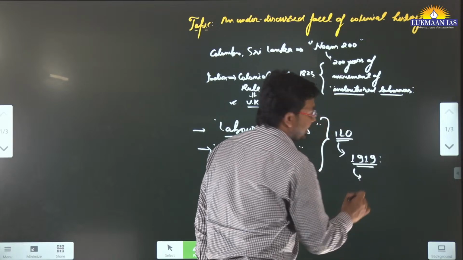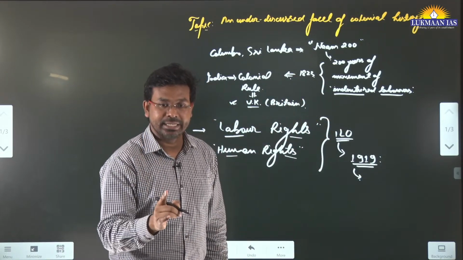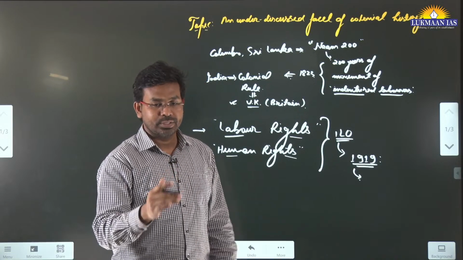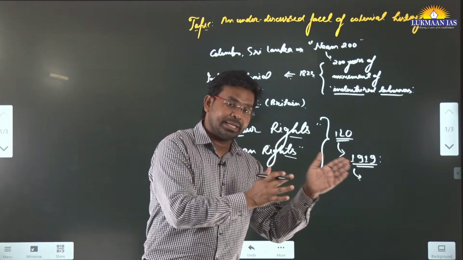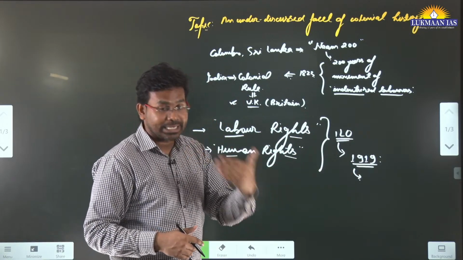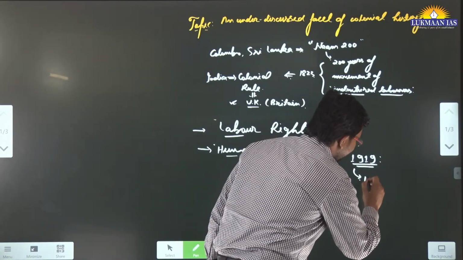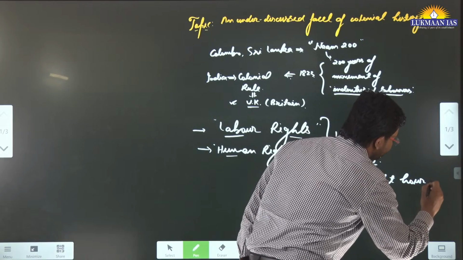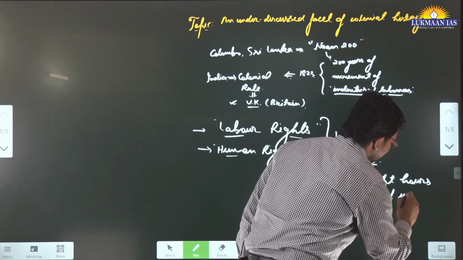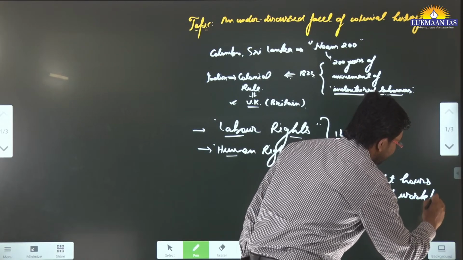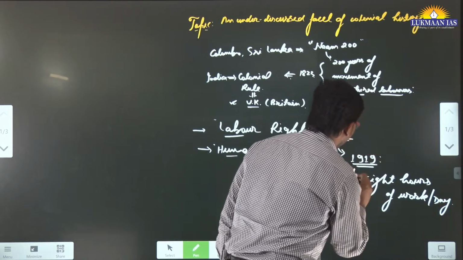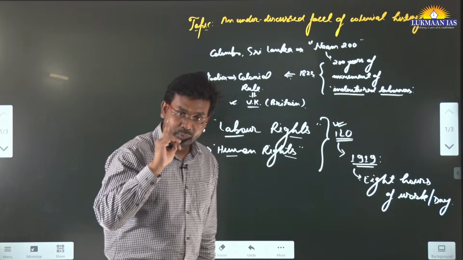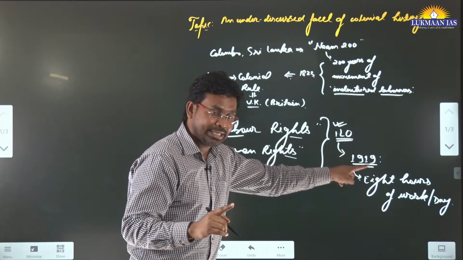At that point of time, the International Labour Organization said that people should work for at most 8 hours a day, so that they get proper time for their family and proper time for resting as well. So they created a thing which is 8 hours of work per day. This concept was popularized by the International Labour Organization through its first convention, which came in 1919.